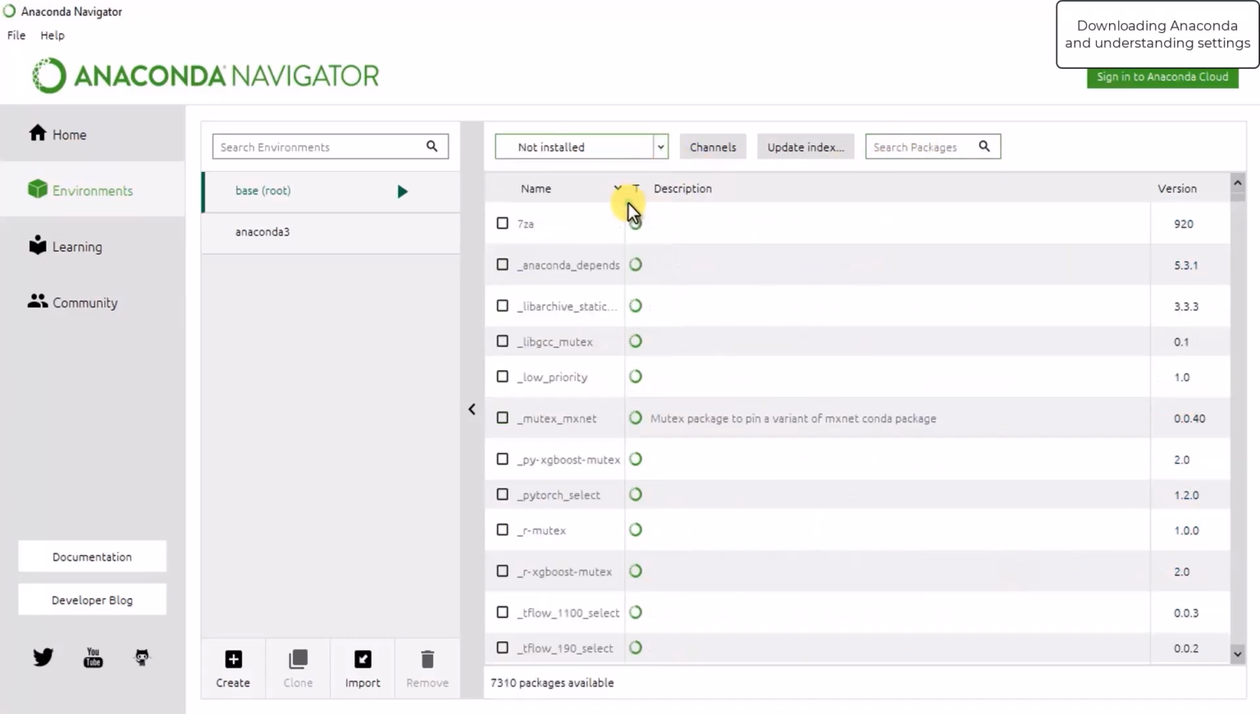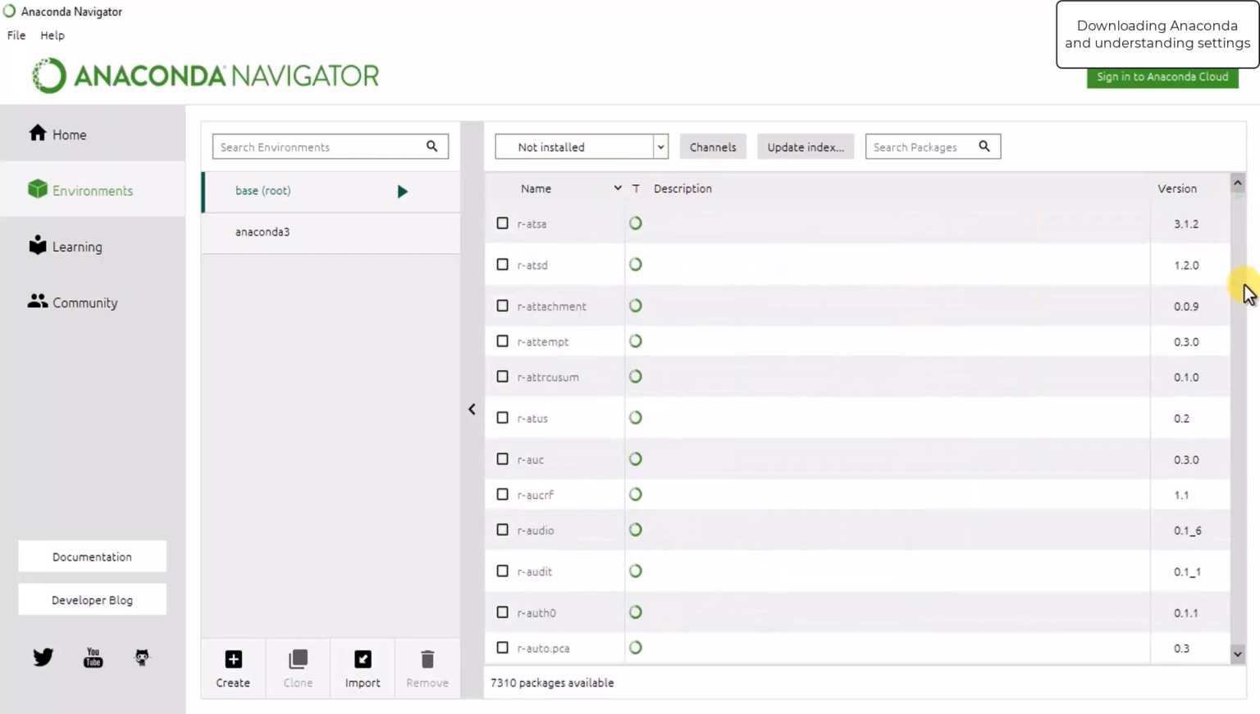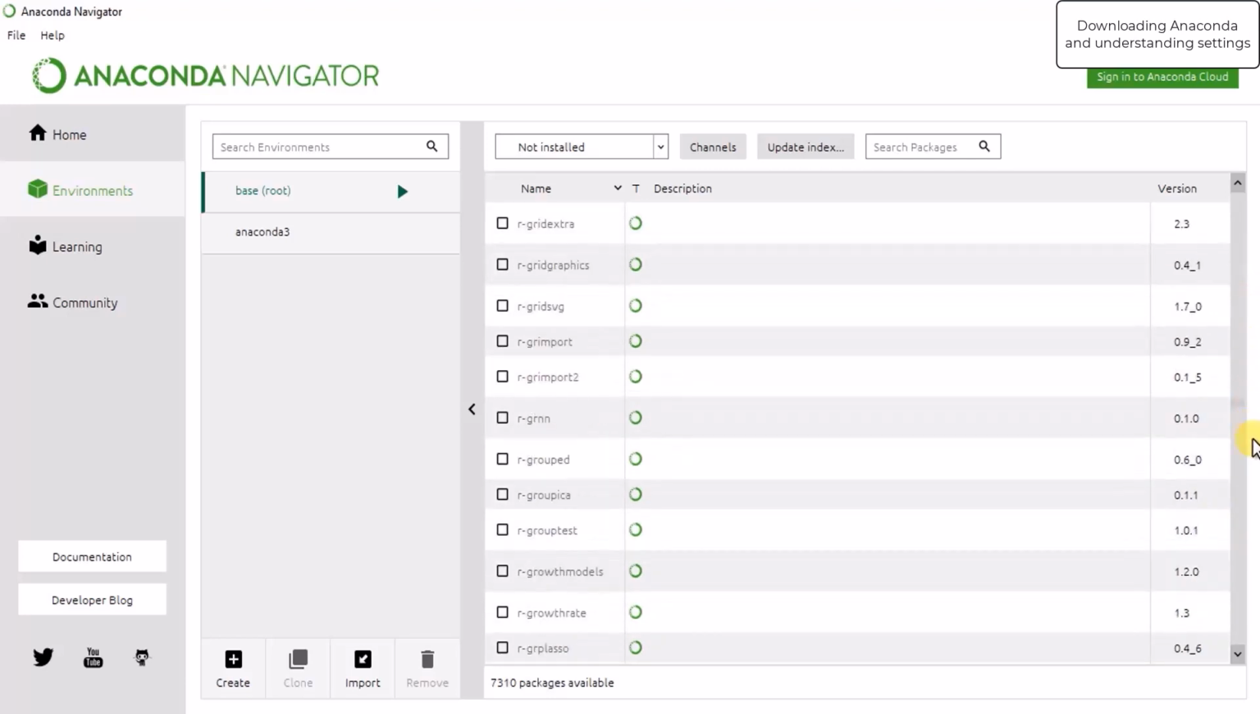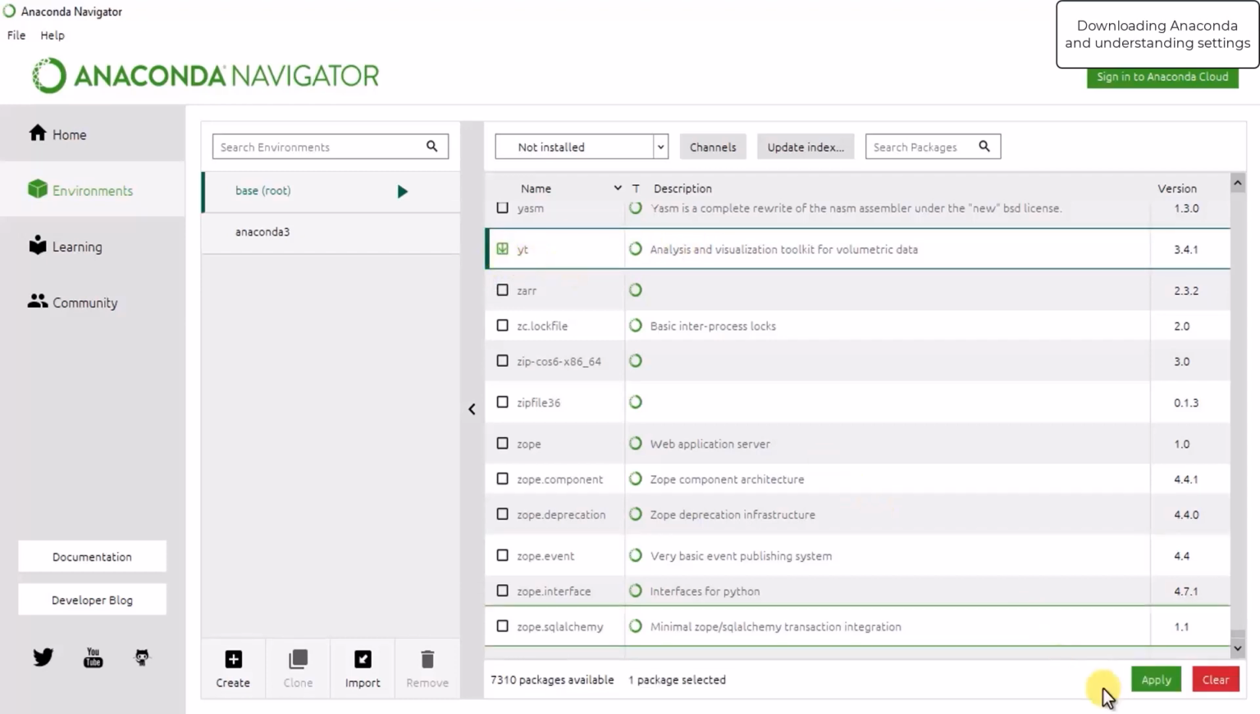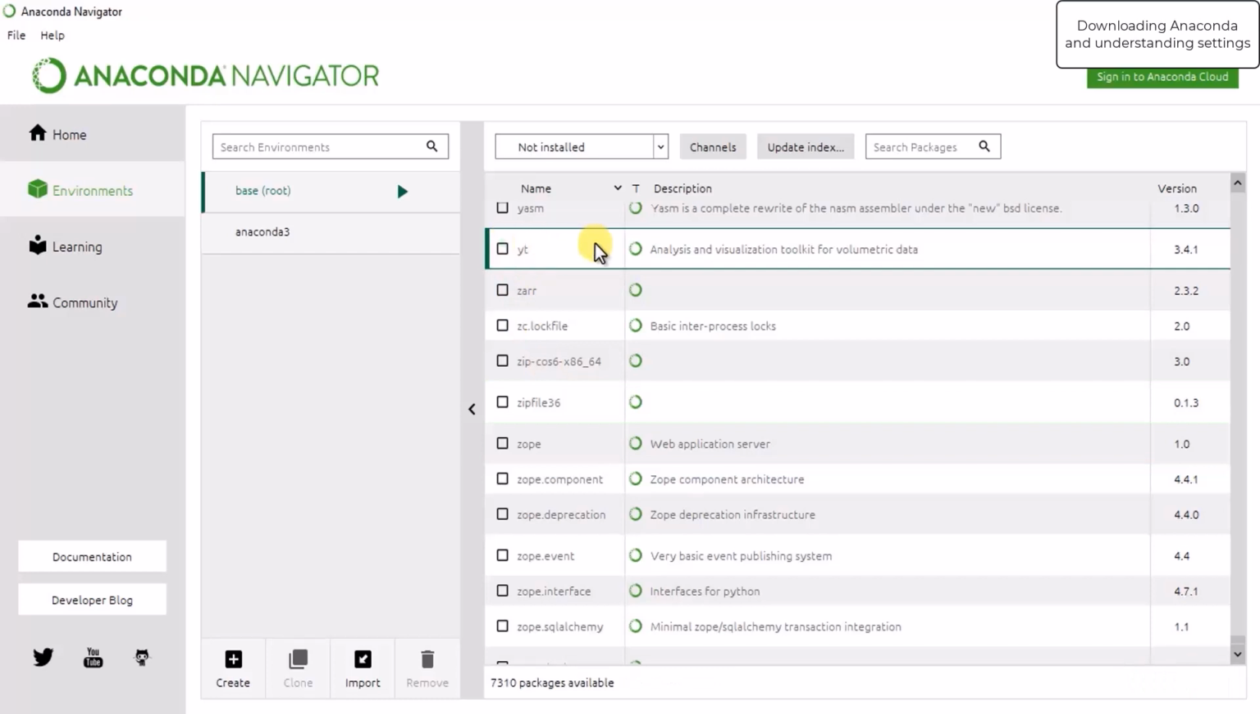Let's check some not installed packages. Okay, for example, this yt package, which is an Analysis and Visualization Toolkit for Volumetric Data. For example, if this is a package which is not installed, and if you want to install this package, what you have to do is just click here in the checkbox and press this apply button, and your package will be installed within a few minutes or a few seconds, depending on the size of the package.